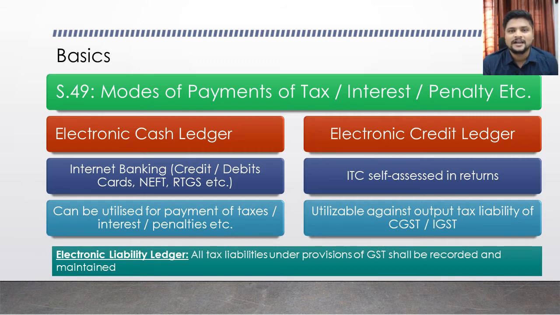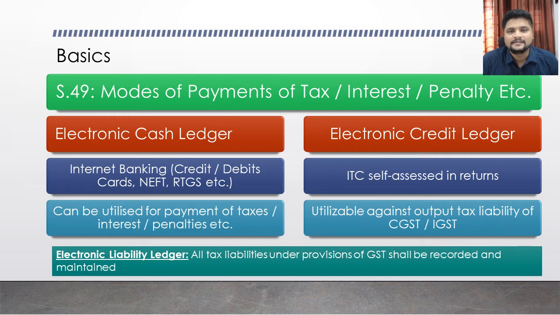That liability ledger can be paid off by using either the electronic cash ledger or the electronic credit ledger, depending on the conditions and satisfying the conditions of payment. Okay, this is all about the ledgers available in your GST portal.